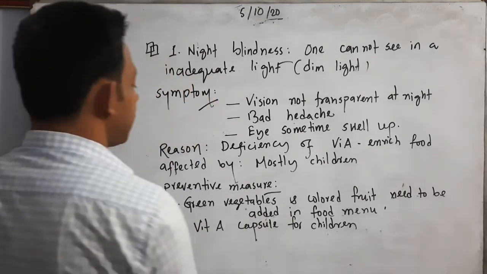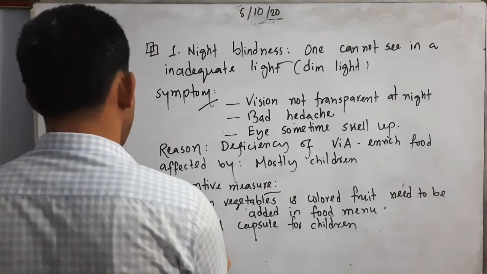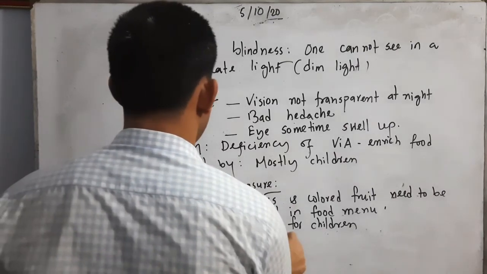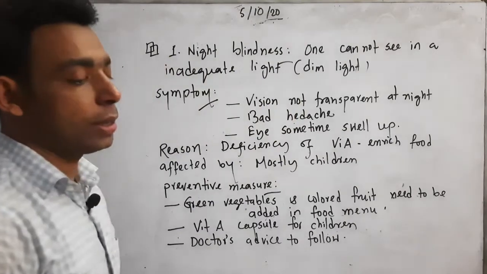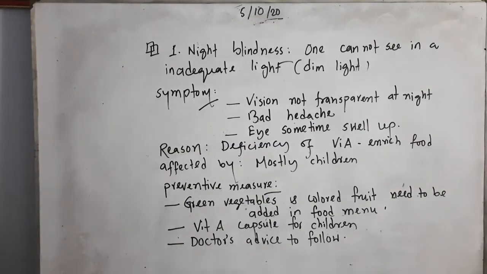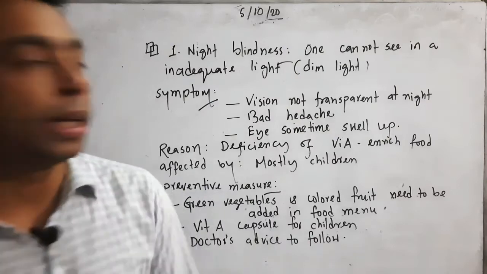Then we can write doctor's advice to follow. Doctor's advice to follow is similar in any kind of disease and is common for preventive measures, but in this case it is very important to follow the doctor's advice.